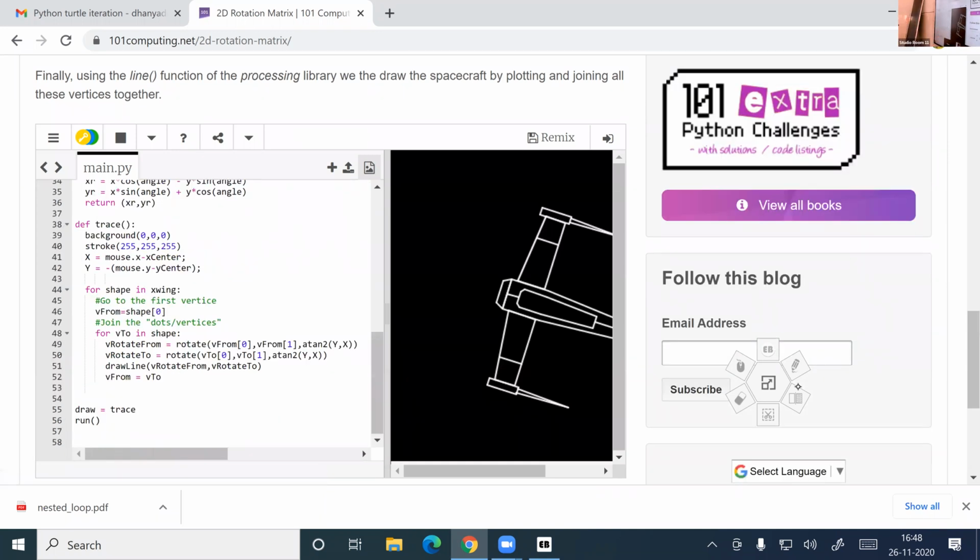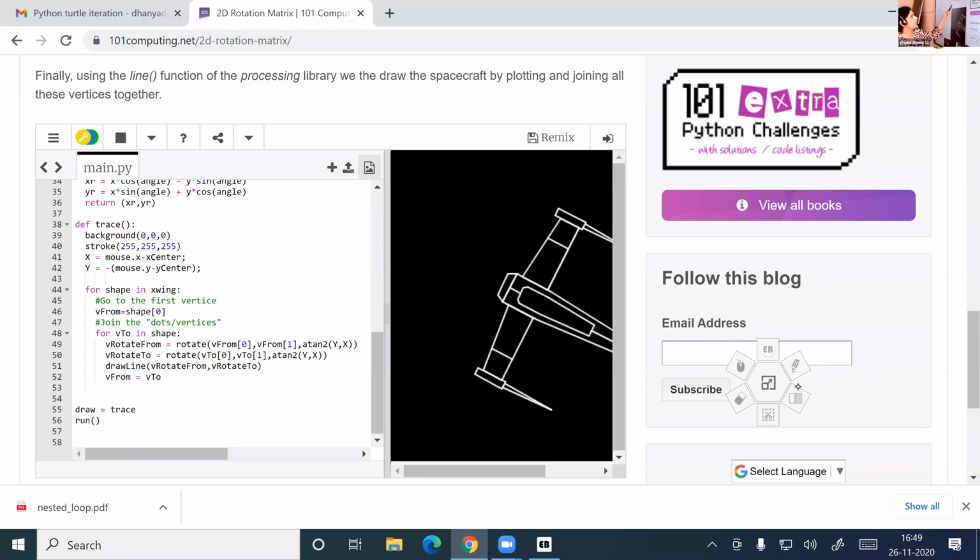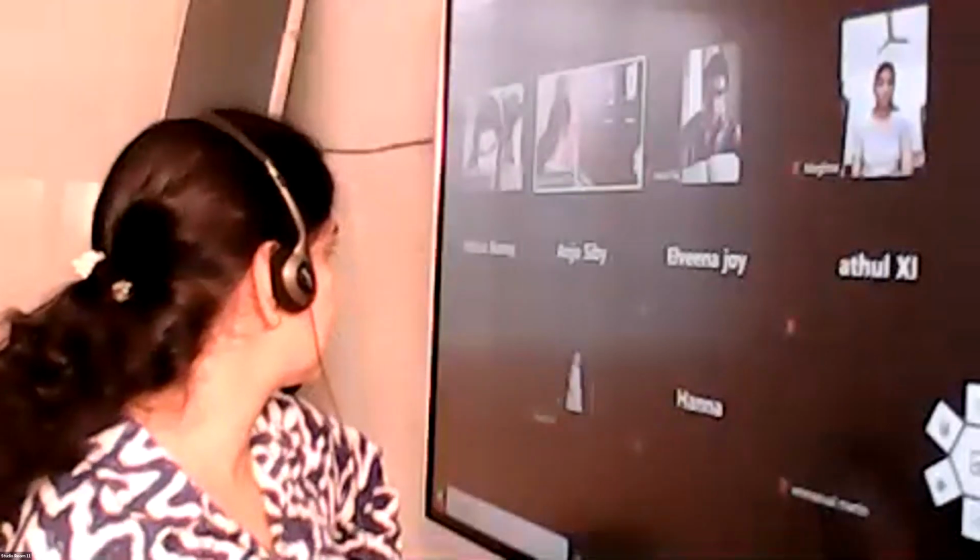But again, for loop. You can see a nested for loop here also. So any place you go, you can see this loop. Without loops, you can't do any programming. That's the importance of a for loop. If you search for some turtle programming using nested for loop, you can see a lot of programs.